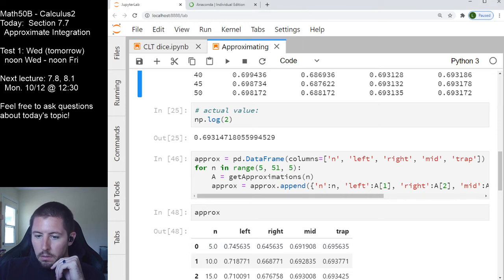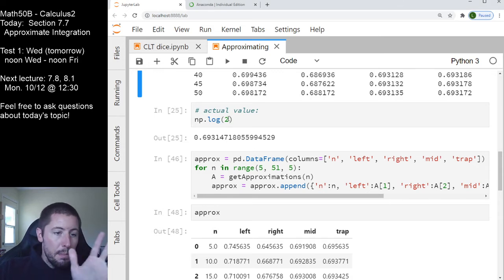Just move this a little bit so it stops bothering me here. There we go.